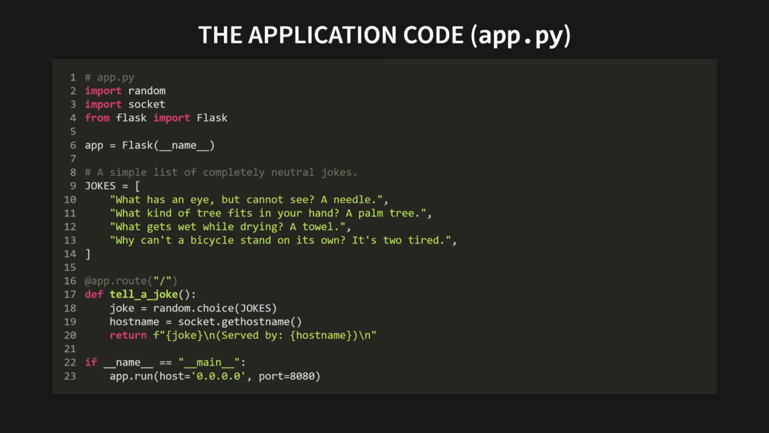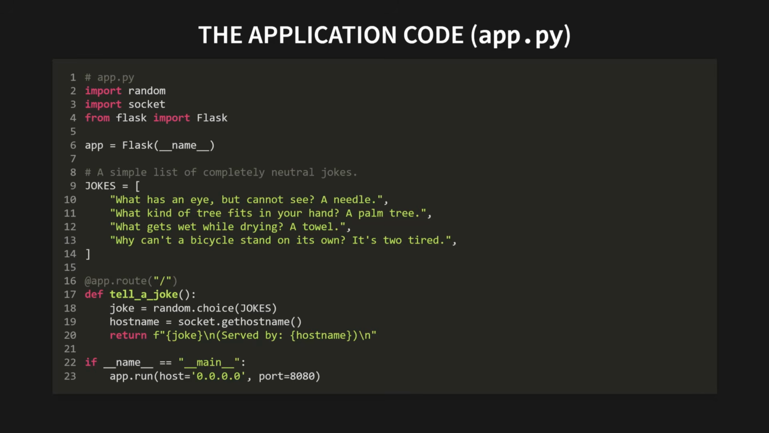Down here, we have a single function, tell_joke, which runs whenever someone visits our app. It just picks a random joke from that list, gets the computer's hostname, and then returns both of them as a string. Finally, this last part simply tells the app to run on our machine on port 8080.